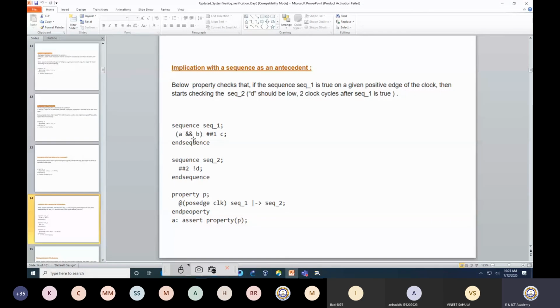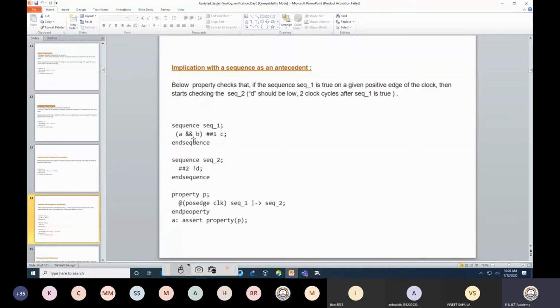And once all this happens together, then after a 2 clock cycle delay, D should not be high. So D should be in de-asserted state. That means A should be high or asserted. Please consider that whatever I am calling high, you need to consider as asserted. Okay. So A is asserted, then at the same time B is also asserted. After 1 clock cycle delay, C should be asserted. If this happens, then in a further case, after a 2 clock cycle delay, D should not be asserted.